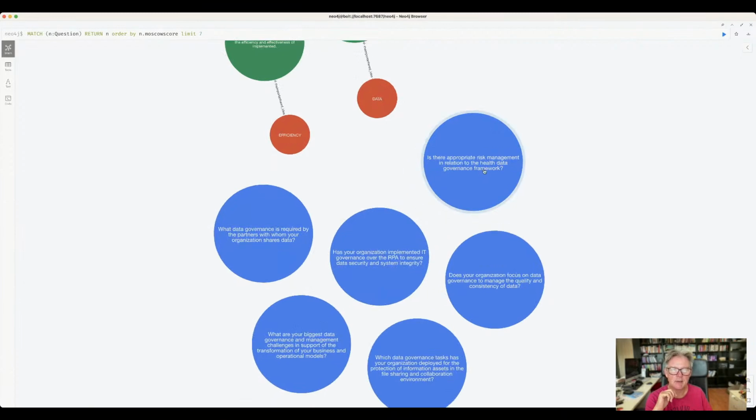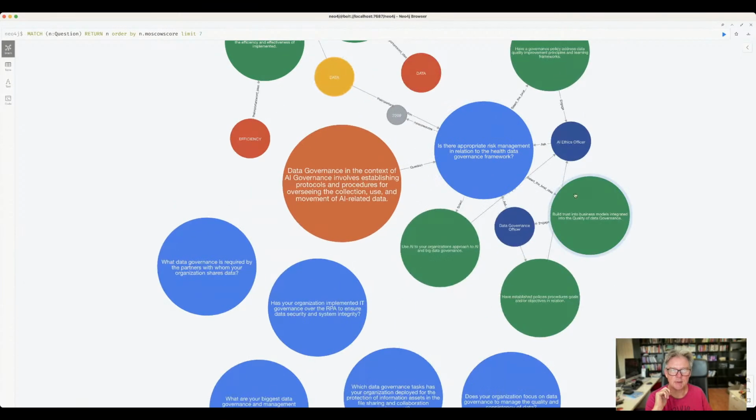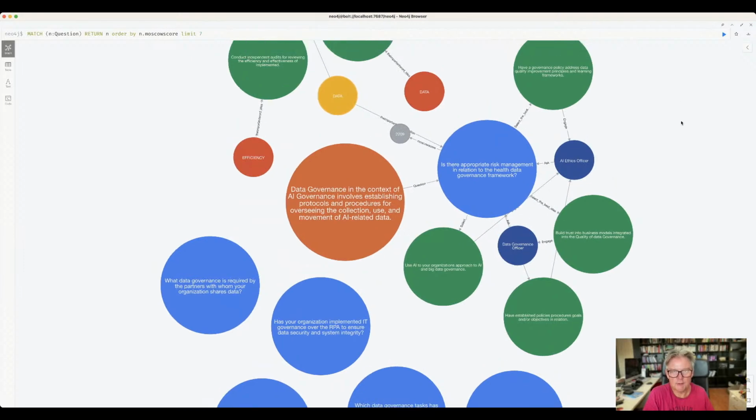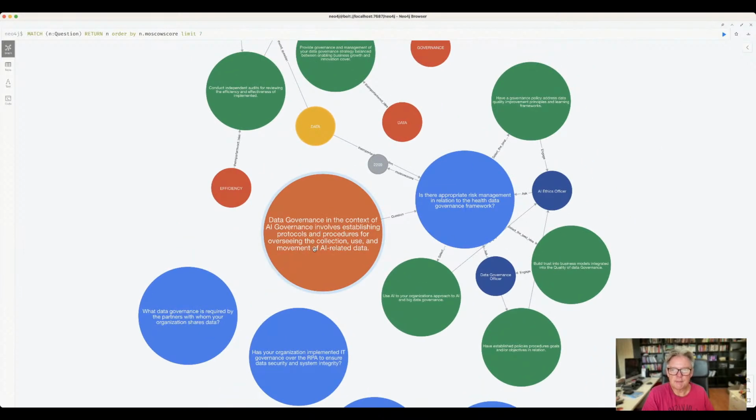Next one. Is there an appropriate risk management in relation to the health data governance framework, to the health data? So if you're dealing with health data: AI ethics officer, data governance officer. Data governance in the context of AI governance involves establishing protocols and procedures for overseeing the collection, use, and movement of AI-related data.